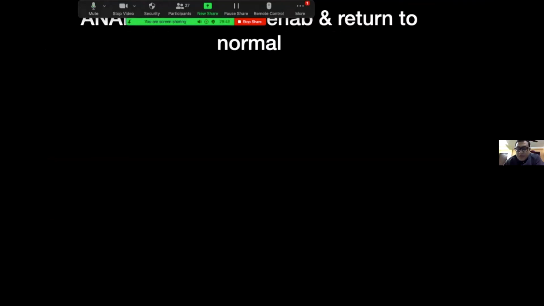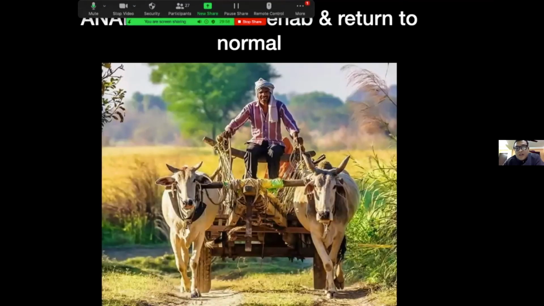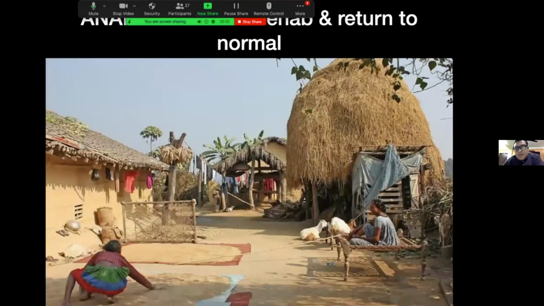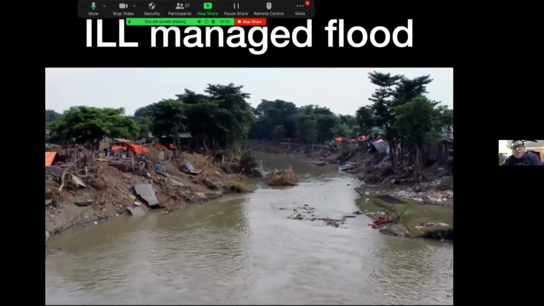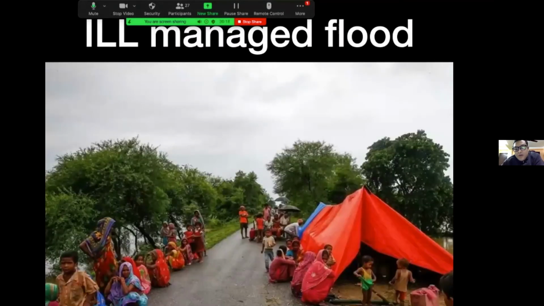And after that, the final stage is the anabolic stage, that is the rehab and return to normal. If this anabolic stage is well planned, or if this anabolic stage is aided by a good catabolic stage, we can return back to the normal phase in this population. But if these floods are not well managed, the whole of the previous town may be gone, and the people may be bound to become refugees.